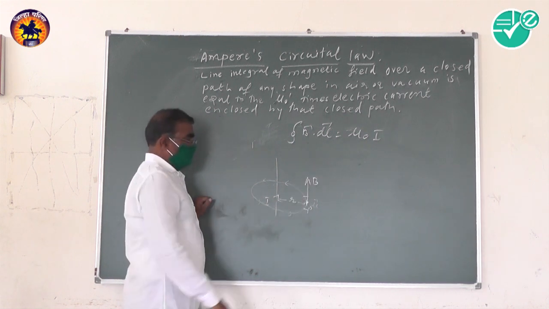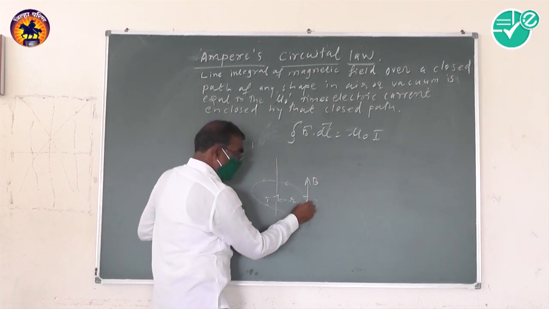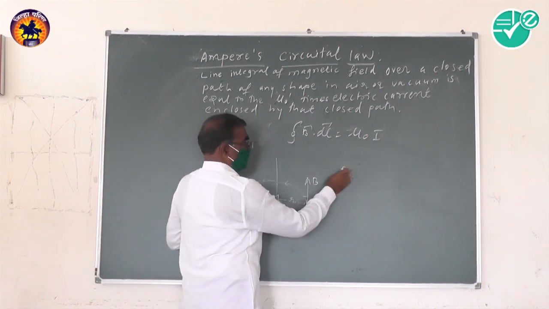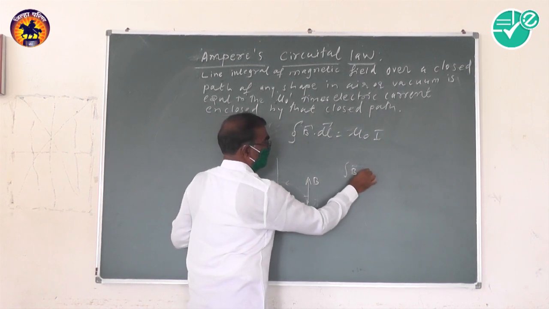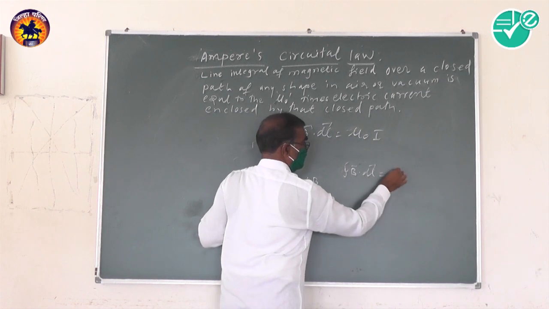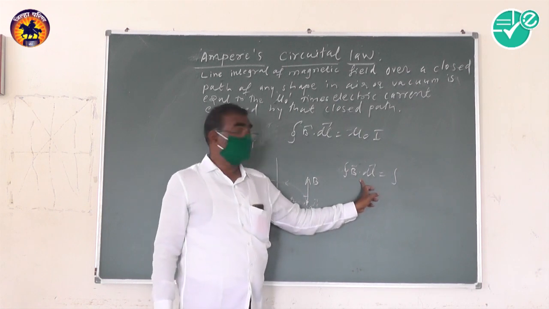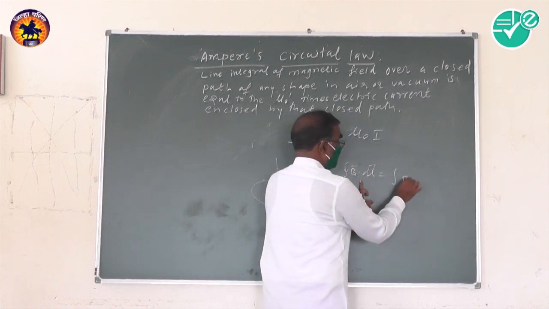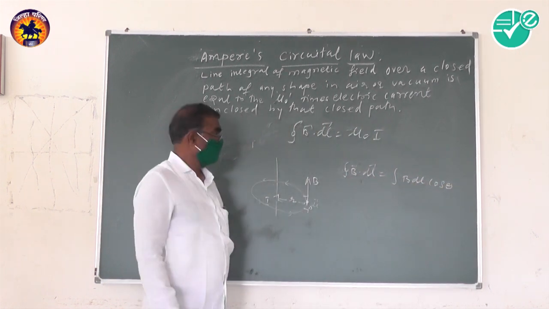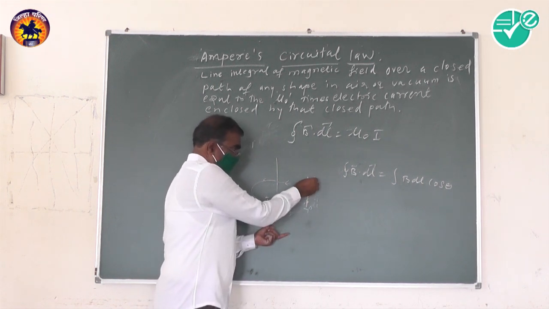Magnetic induction is parallel to the tangent to the circle, and dl is also tangent to the circle. That is, the closed integral of B dot dl equals the integration of, writing that equation in terms of magnitude, B dl cos theta. Theta is the angle between the vector dl and the magnetic induction.